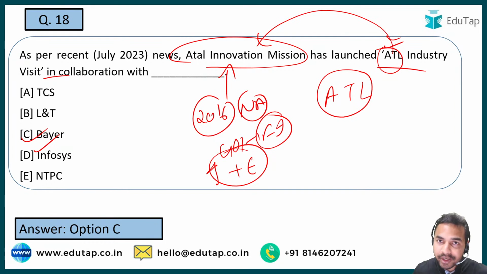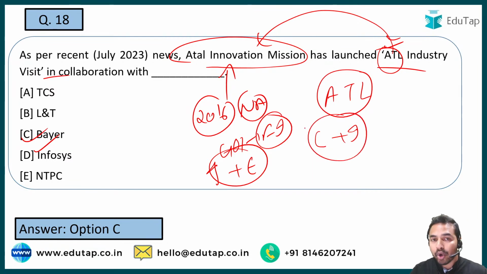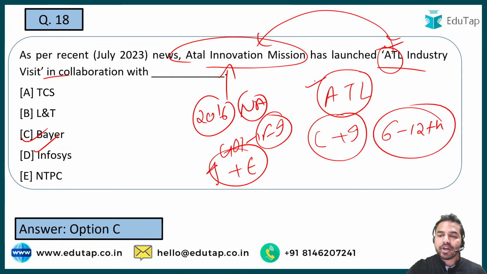And what exactly do they do under this part? Under this particular part, state of the art kind of labs are being established inside the school campuses. ठीक है, and they basically work to foster curiosity and innovation in the Indian young minds. और कौन कौन सी क्लास के जो स्टूडेंट्स हैं इनको कवर किया जाता है इस लैब्स के अंदर? That is students from the 6th to 12th standard. ठीक है, so guys, all such kind of information you are really required to remember from the exam point of view. I hope that this is clear to all of you.